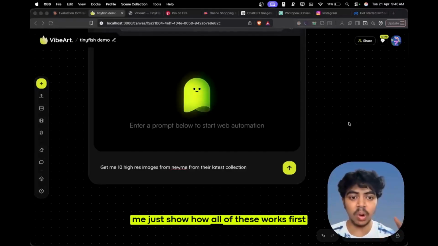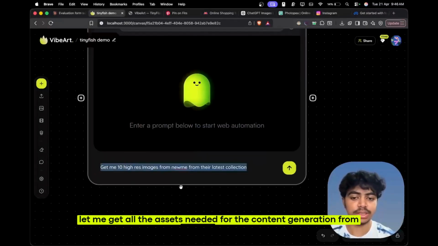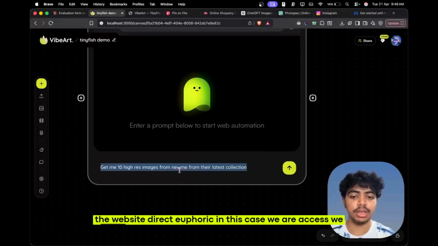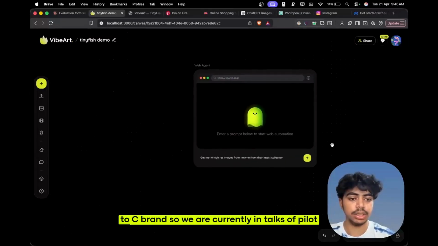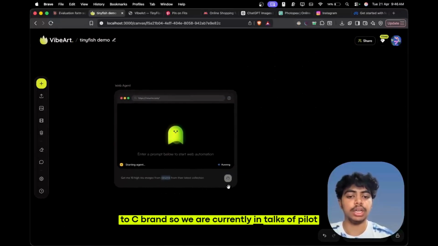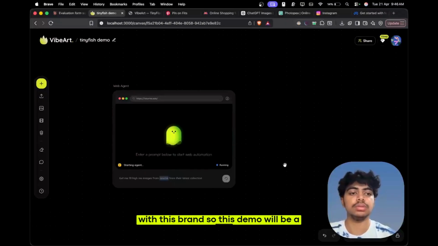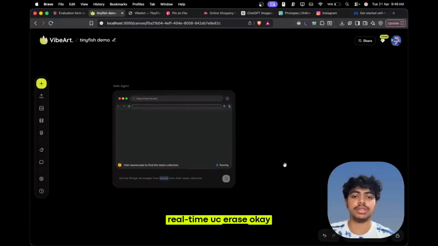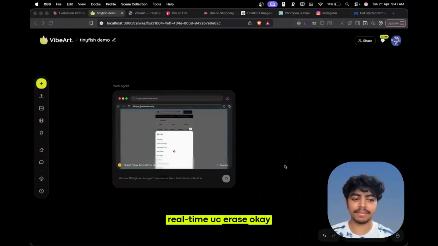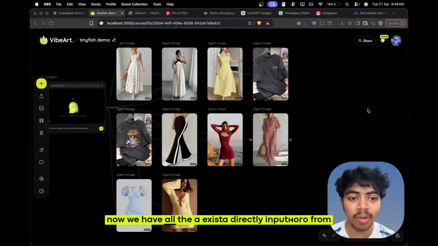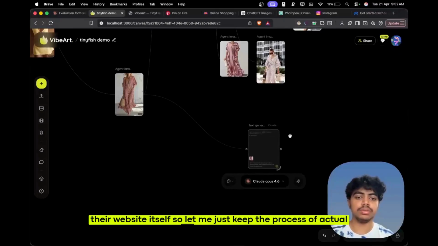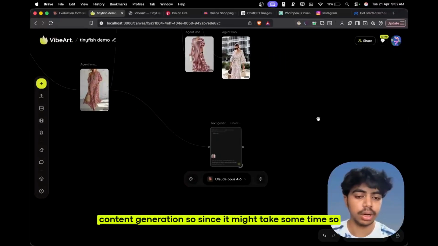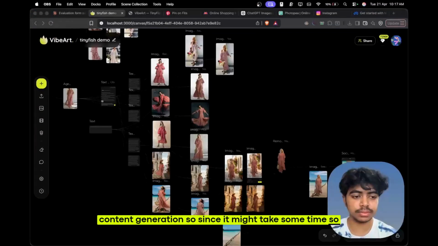Let me just show how all of this works. First, let me get all the assets needed for the content generation from the website directly itself. In this case, we are getting content from NewMe, which is an Indian Gen Z D2C brand. So we are currently in talks of a pilot with this brand. So this demo will be a real-time use case. Okay, now we have all the assets directly imported from their website itself. So let me just skip the process of actual content generation itself, since it might take some time.